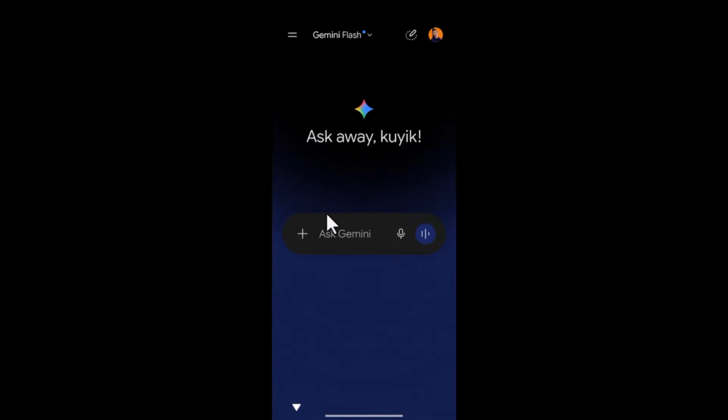I already have the app on my phone. You can get this app from the Play Store if you are using your Android phone, and the App Store if you are using your Apple phone, and even on your PC if you are using the web browser, like the desktop version. All right, you can even access this on your Chrome browser.